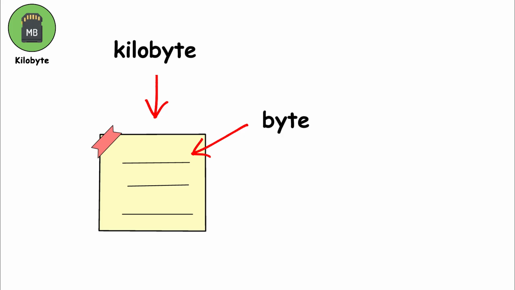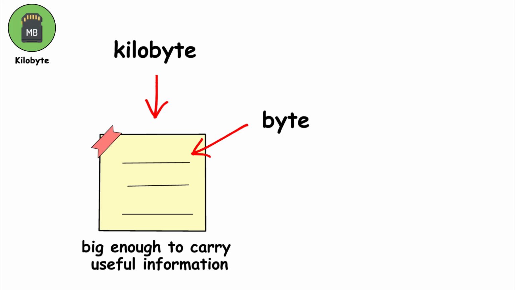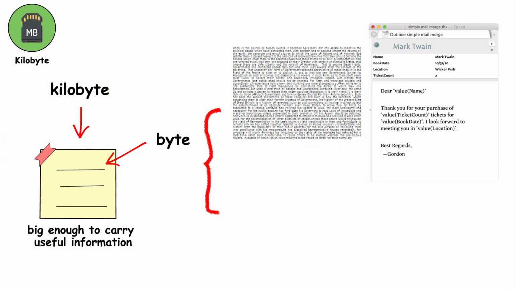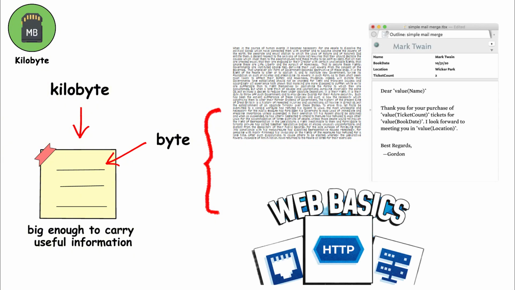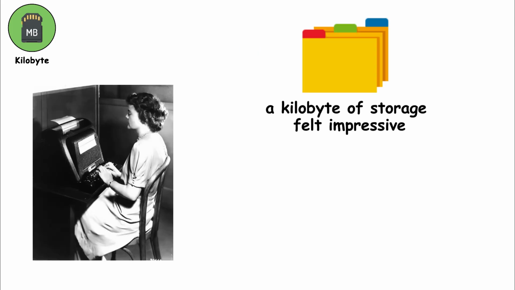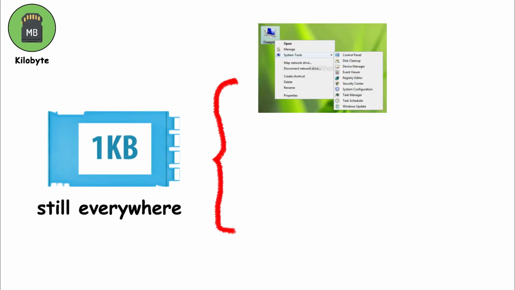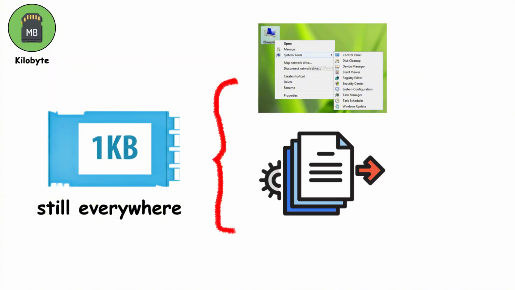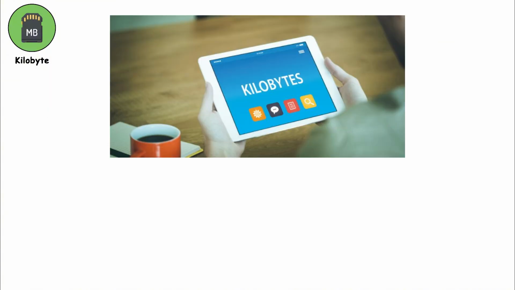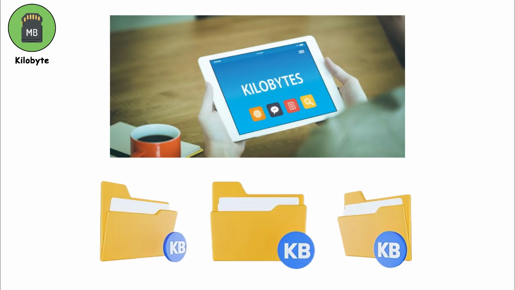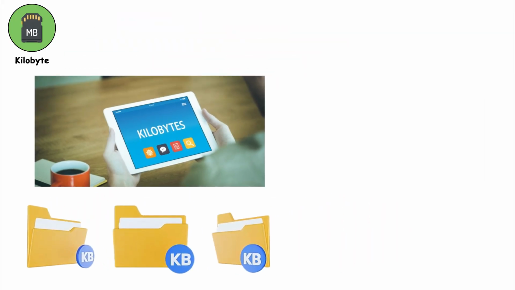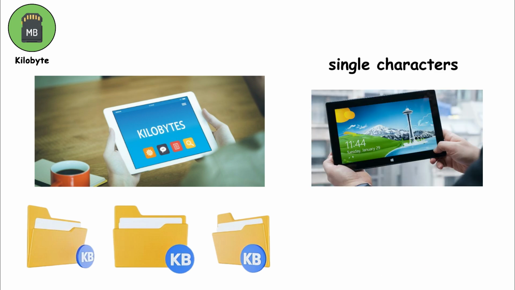A sticky note isn't huge, but it's big enough to carry useful information. Small text files, simple emails without attachments, and basic web pages often fit neatly into a few kilobytes. In the early days of computing, having a kilobyte of storage felt impressive, like having an entire notebook instead of just 1 page. Today, kilobytes may seem tiny, but they're still everywhere. Every menu text, setting file, and lightweight piece of data relies on kilobytes. Compared to a byte, a kilobyte is the first step where data starts to feel human-readable, acting as the bridge between single characters and larger files like images or music.